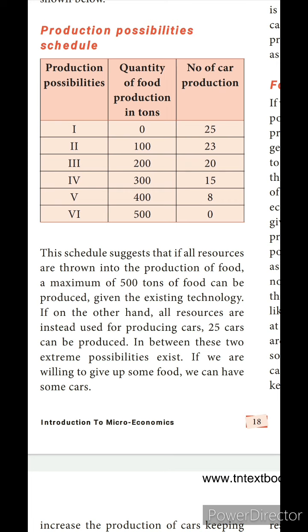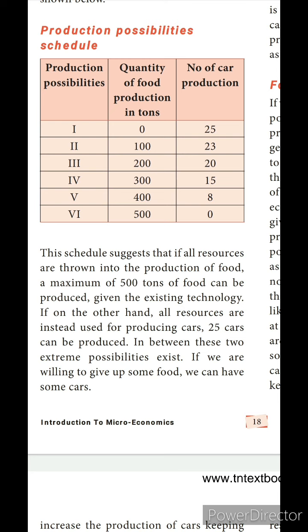To draw the production possibility curve, we are taking one schedule here, just as an example. This schedule suggests that if all resources are thrown into the production of food, a maximum of 500 tons of food can be produced given the existing technology. With the technology we are utilizing, we can give 500 tons of production.